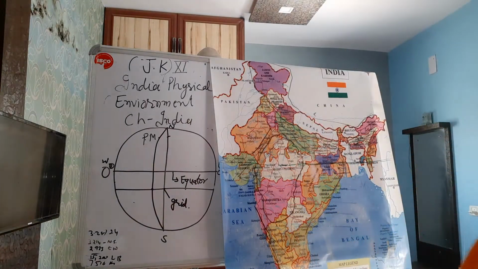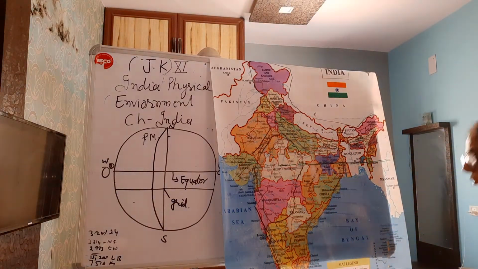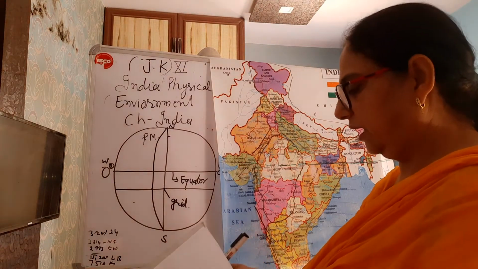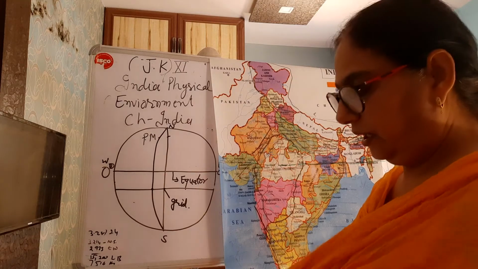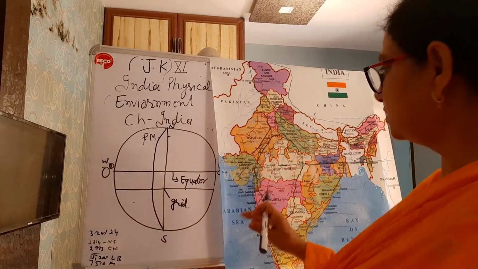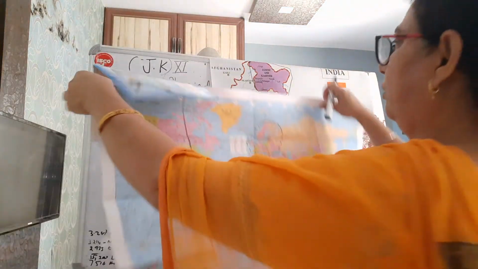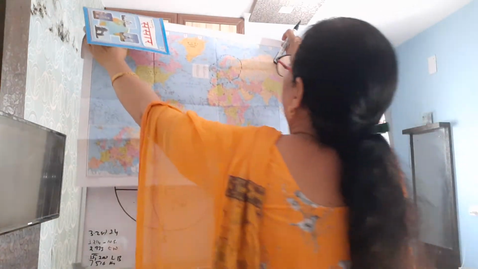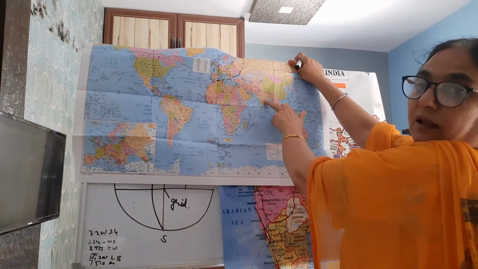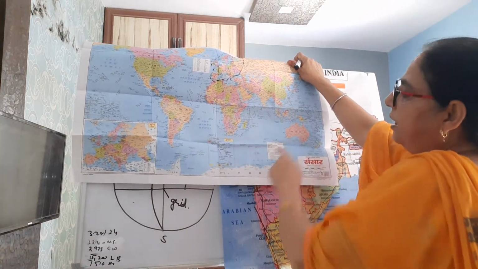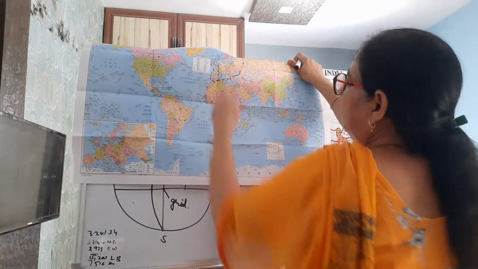If you go through the world map, you may see that India is located in the northern hemisphere. India is located in the northern hemisphere, right? When we see this world map, India is somewhat here, and here is the prime meridian.